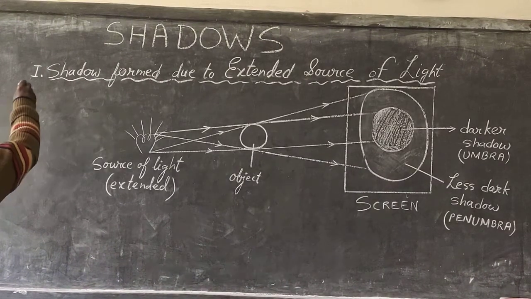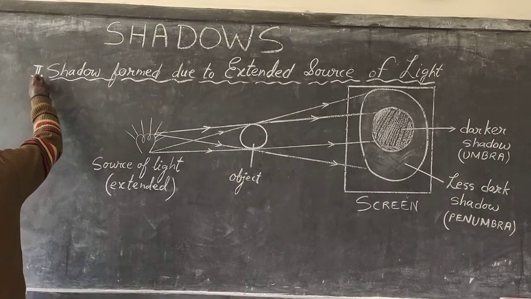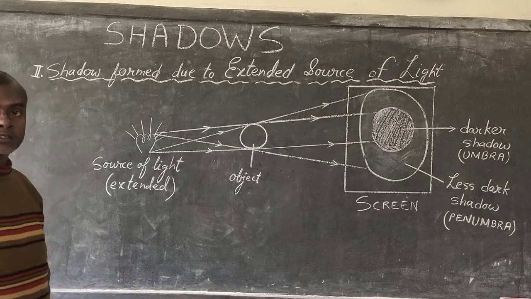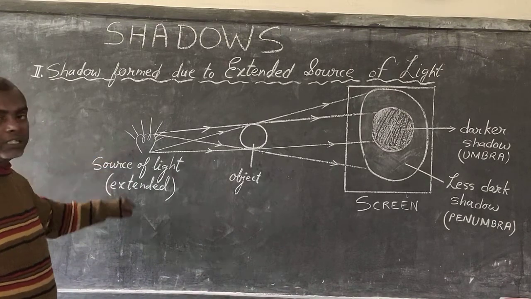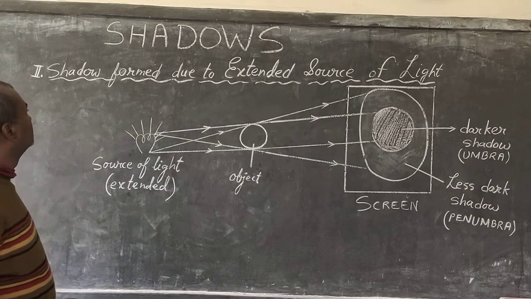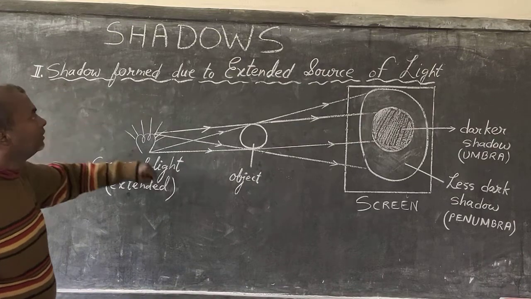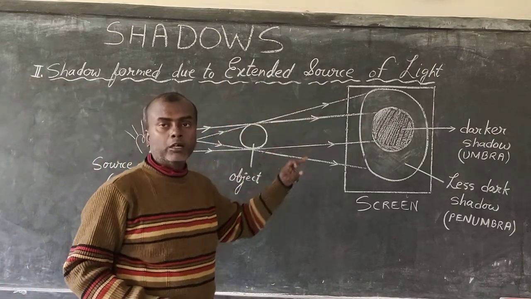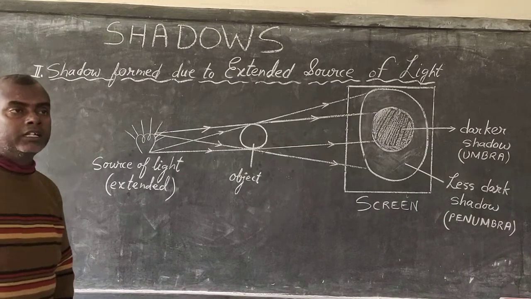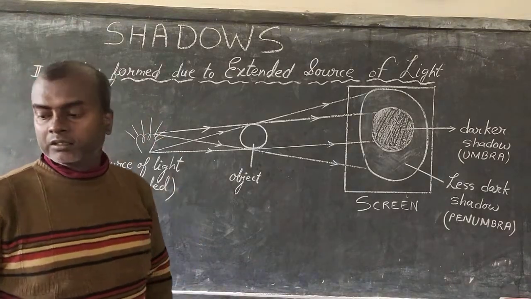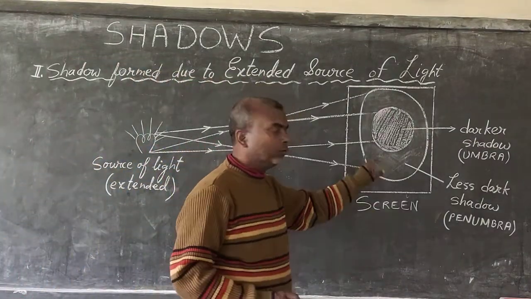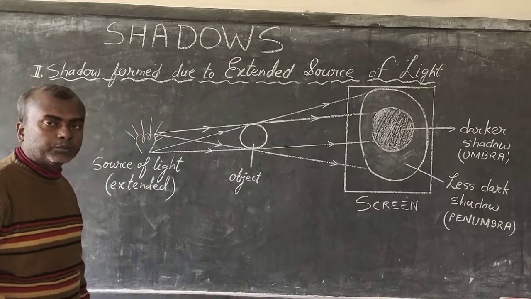Okay, now this is the second case. In this one, the source of light is bigger than a point source of light. A source of light which is bigger than a point source of light is called extended source of light. So, what kind of shadow is formed due to extended source of light? Now we will discuss. In the previous case, we saw point source of light and one dark sharp shadow. But now we will see two kinds of shadow.